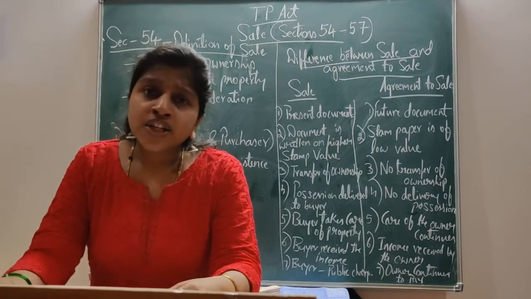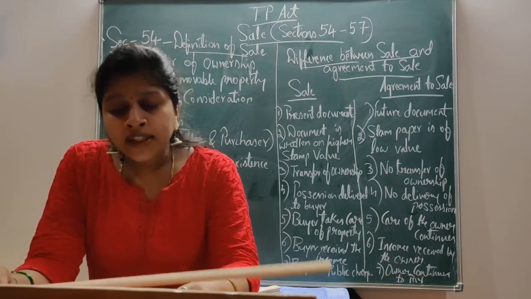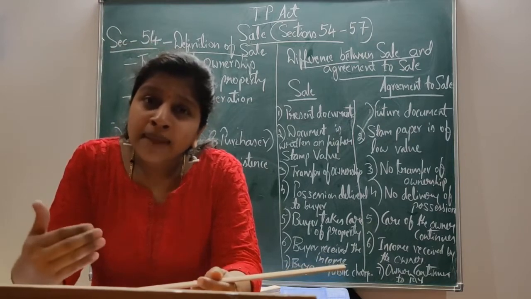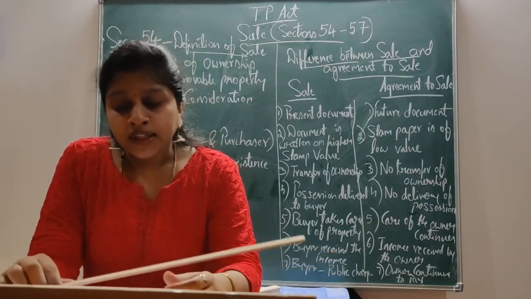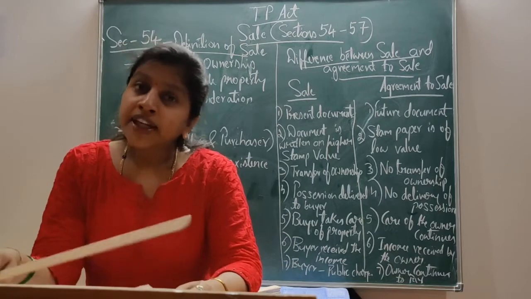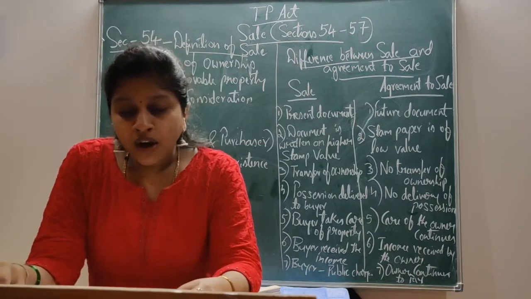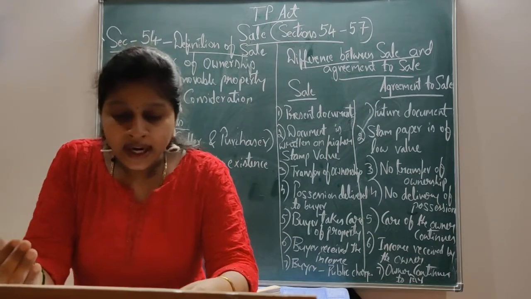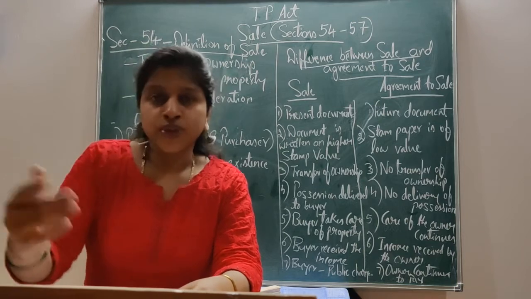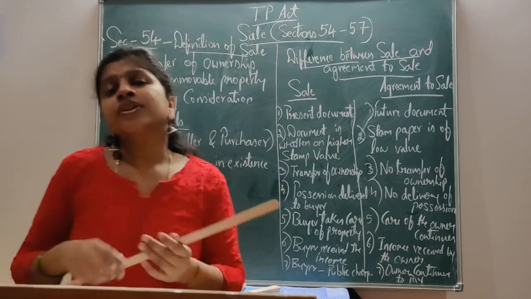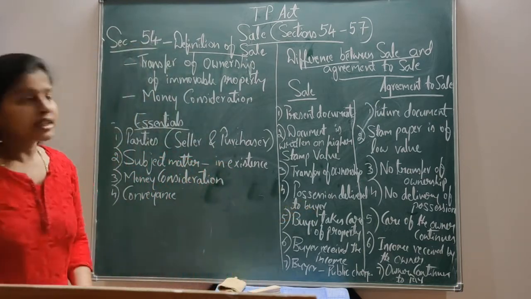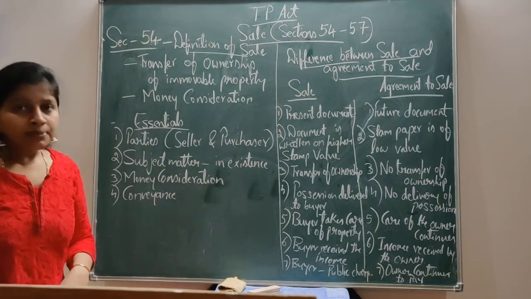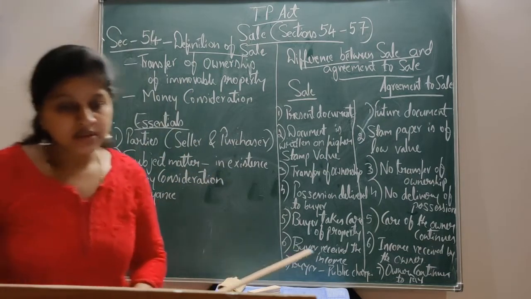Here, under section 54, the money need not be paid at the time of the transfer only. It may be promised to be paid in future also, or it may be paid immediately and the rest paid in future. These are the elements of sale: a transfer of ownership and money consideration.